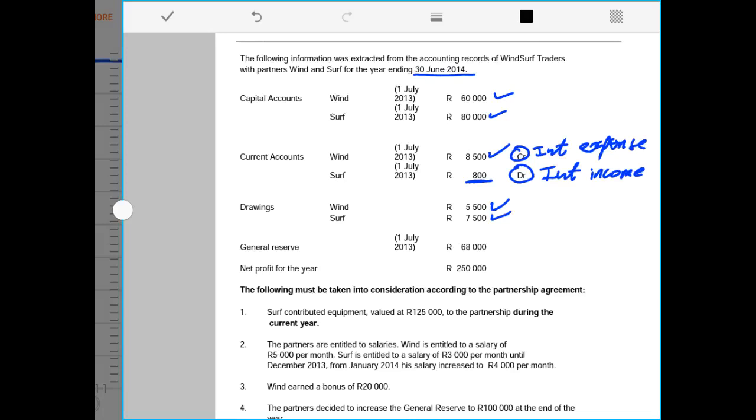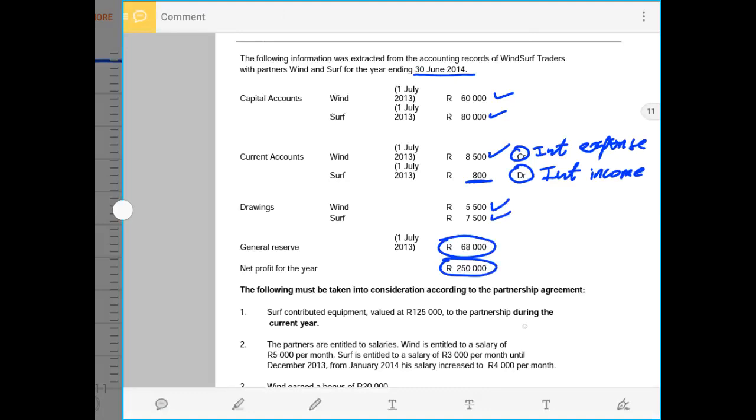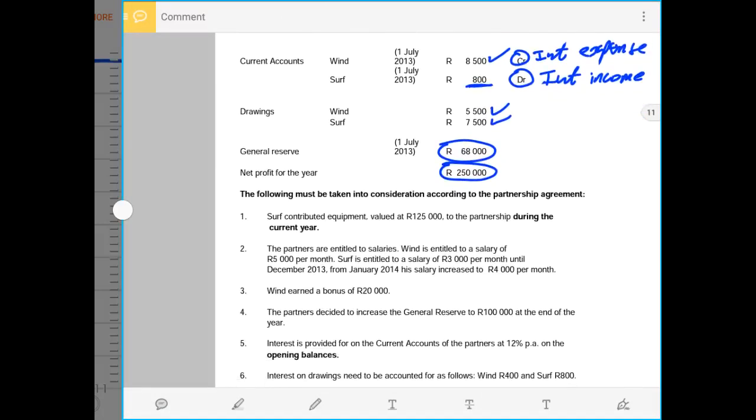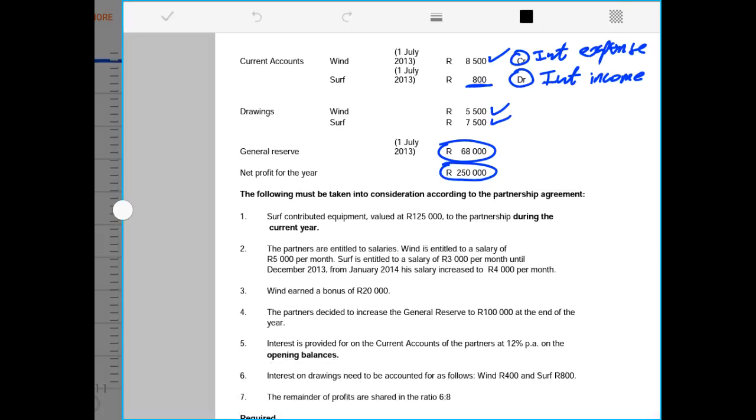General reserve, we have 68,000 rands, and net profit for the year is 250,000 rands. So we are already given the net profit. The following must still be taken into consideration according to the partnership agreement. Surf contributed equipment with the value of 125,000 rands to the partnership during the current year. So this will be a capital contribution which will increase the capital account of partner Surf.